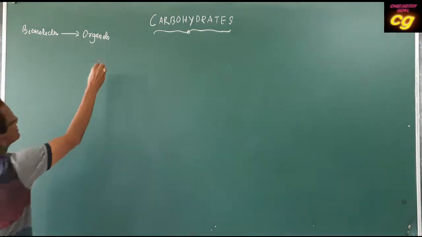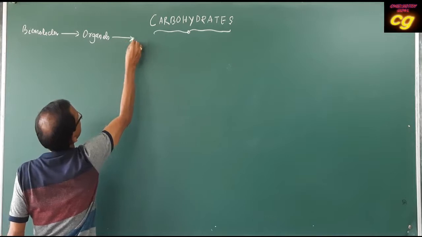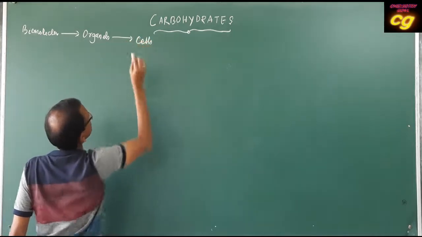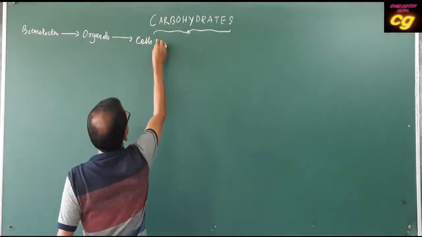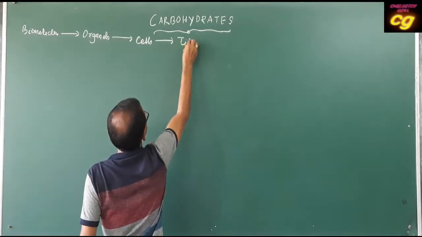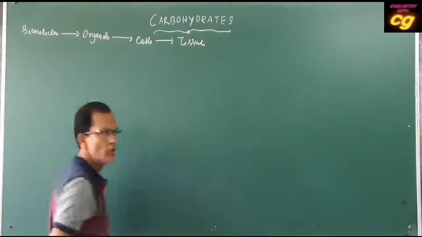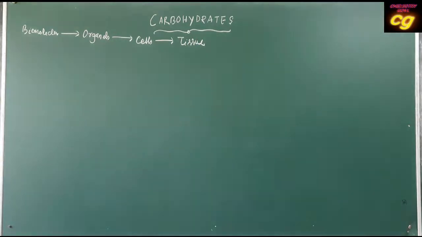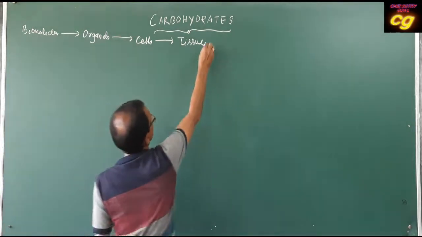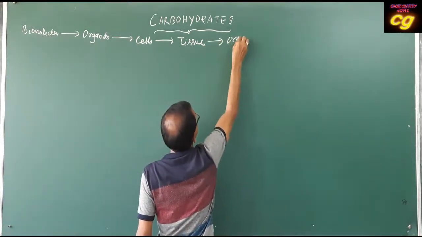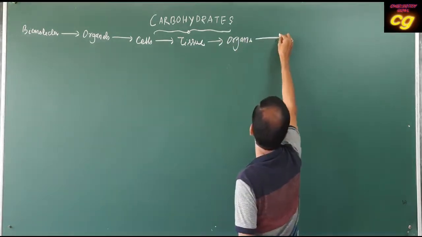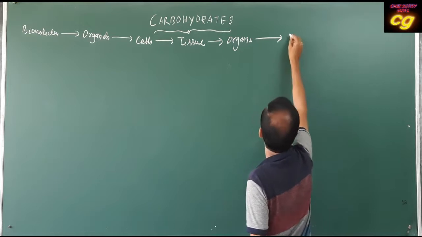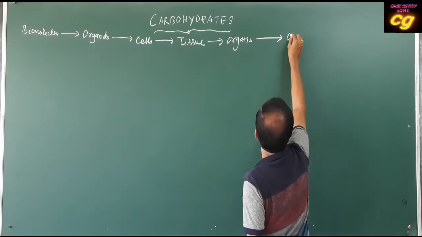Then organelles are present in cells. Then cells constitute tissue. Already you know tissue is a combination of cells. Then tissues constitute organs. Then organs make up the organism.